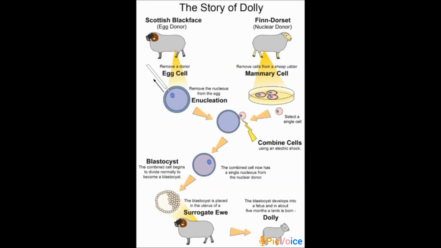So here, children, the lesson gets over. In this lesson we have discussed sexual reproduction and then asexual reproduction. This is for your today's class. I hope you all understood the topic very well. Thank you.